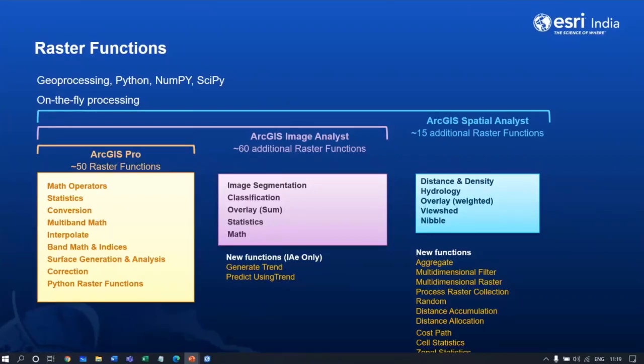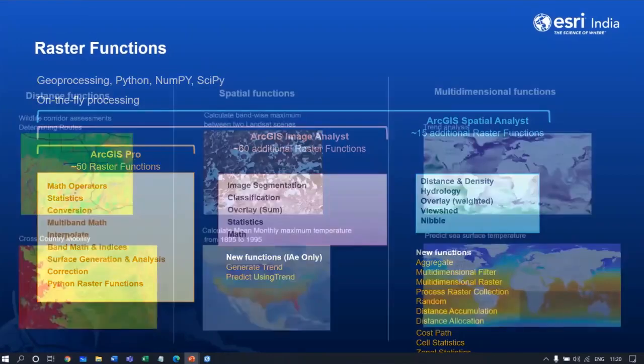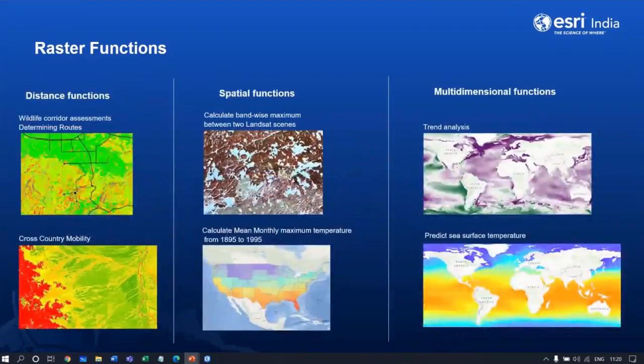And there are many out-of-box raster functions that are provided along with the software that can be used for radiometric correction, geometric correction, data management, visualization, and analysis. So it's a huge set of functions, and these are some examples which will help you understand how easily we can make use of these raster functions.